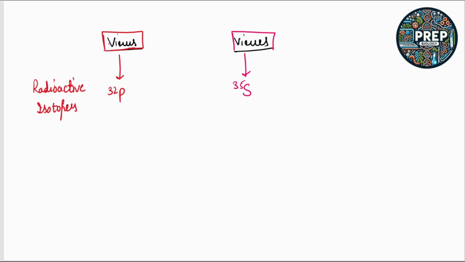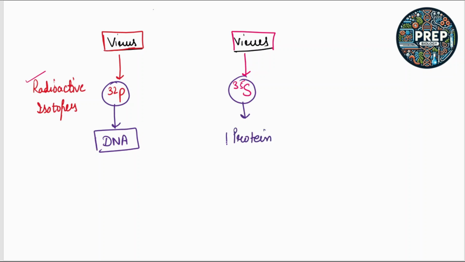Okay, so they separately grew these viruses, which are incorporated with the radioactive isotopes of phosphorus and radioactive isotopes of sulfur. So now understand it carefully. They incorporate the phosphorus 32 specifically into the DNA of these viruses, and the sulfur specifically into the protein sheath of these viruses.